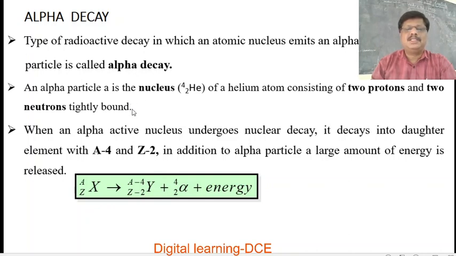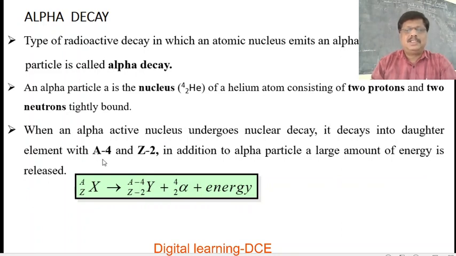These 2 protons and 2 neutrons are tightly bound. That particle is called an alpha particle, having 2 units of charge and 4 units of mass. When an alpha active nucleus undergoes nuclear decay, it decays into a daughter element with mass number A-4 and atomic number Z-2. In addition to the alpha particle, a large amount of energy is released.